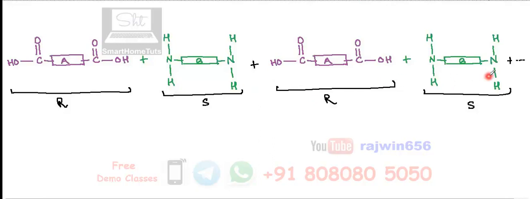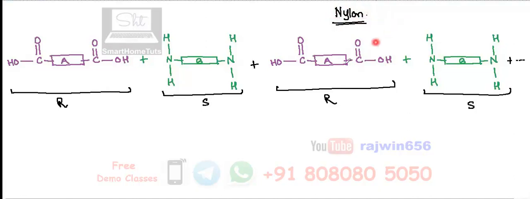This is going to be condensation polymerization. The type of linkage that we are going to get over here is an amide linkage, and it's an artificial or man-made fiber which is going to be nylon.